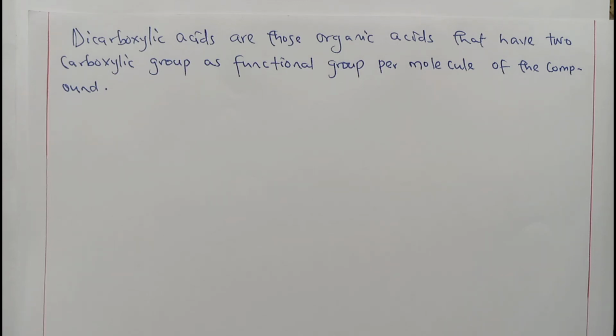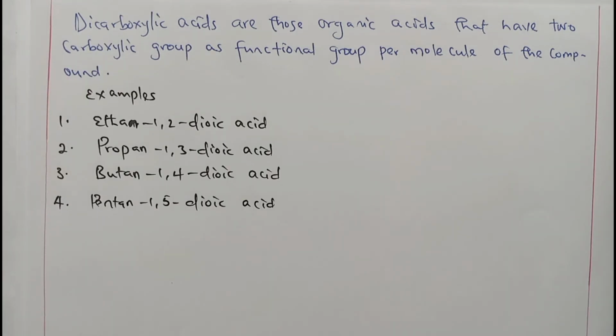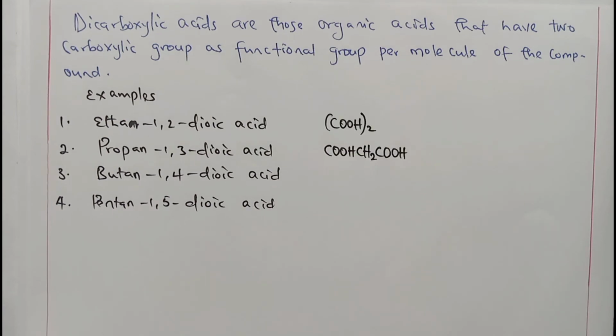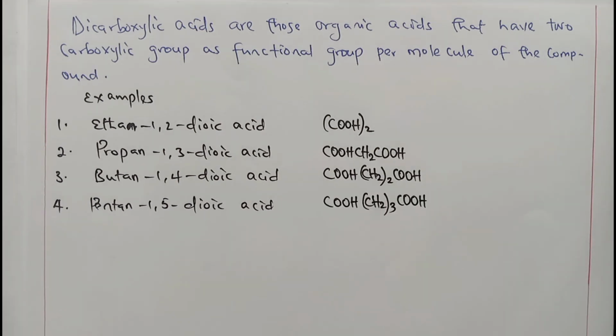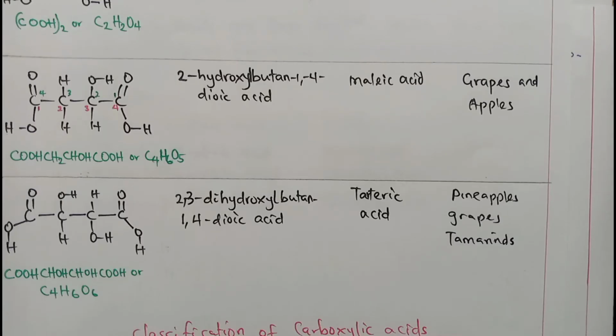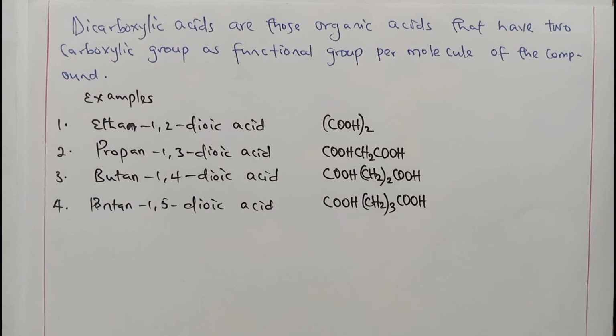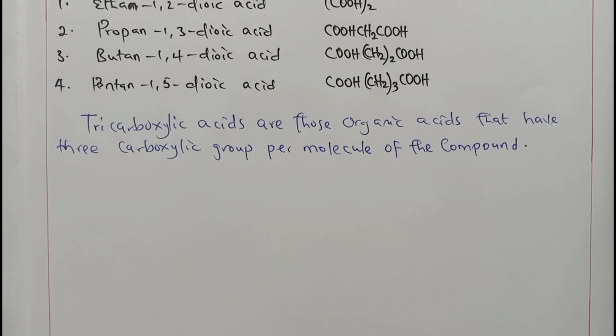And we have examples like ethane 1,2-dioic acid, propane 1,3-dioic acid, pentane 1,5-dioic acid. Others may even have a hydroxy group, as you can see in the previous work I did, like 2-hydroxy butane 1,4-dioic acid, 2,3-dihydroxy butane 1,4-dioic acid. You can include that in your work. Let's look at tricarboxylic acids. Tricarboxylic acids are those organic acids that have 3 carboxylic groups per molecule of the compound.